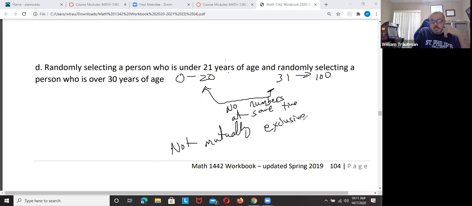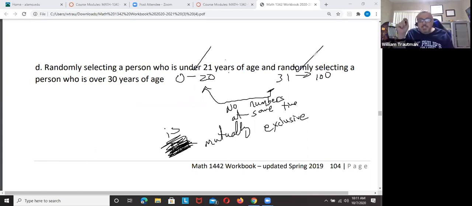Wait, mutually exclusive means it cannot happen at the same time. So it is mutually exclusive. You can't be under 21 and over 30 at the same time. So it is mutually exclusive. Mutually exclusive means they cannot happen at the same time.